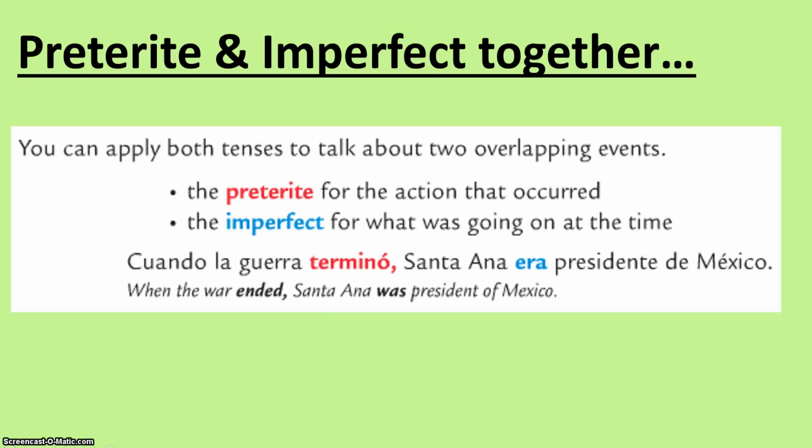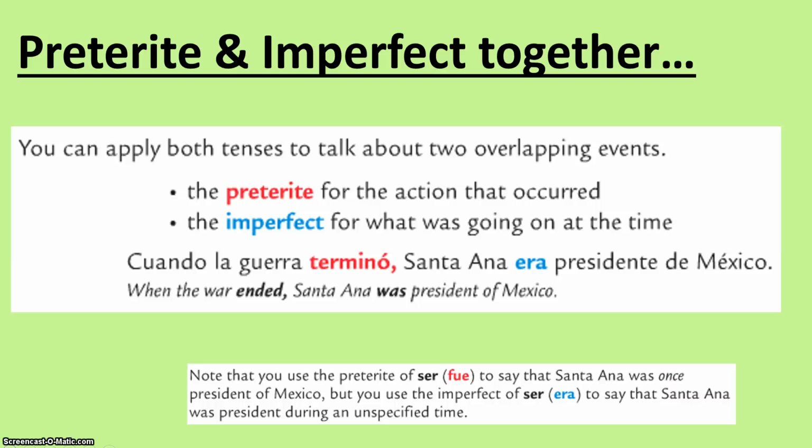And like I said, sometimes you can even use the preterite and the imperfect together in the exact same sentences. You can apply both tenses to talk about 2 overlapping events. The preterite for the action that occurred, and the imperfect for what was going on at the time. Cuando la guerra terminó, Santa Anna era presidente de México. When the war ended, Santa Anna was president of Mexico. So, what was going on when the war ended? Santa Anna was president. I'm going to use the imperfect to describe that. What was the action that occurred? The ending of the war. I'm going to use the preterite. Another more common everyday example would be, I was sleeping, imperfect, when the phone rang, preterite.